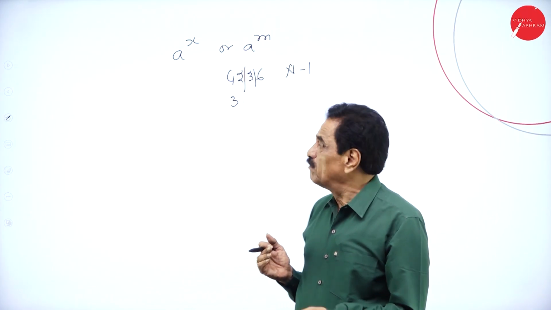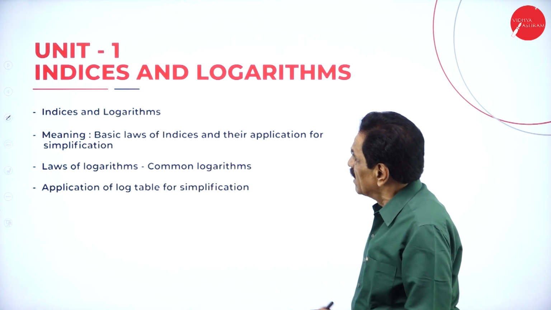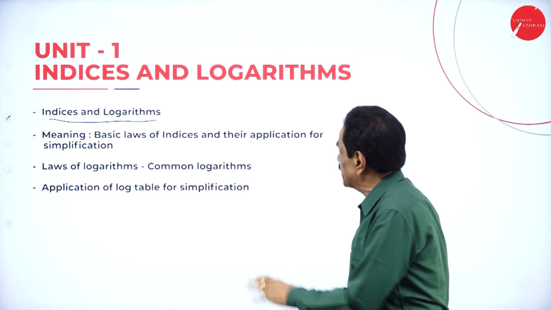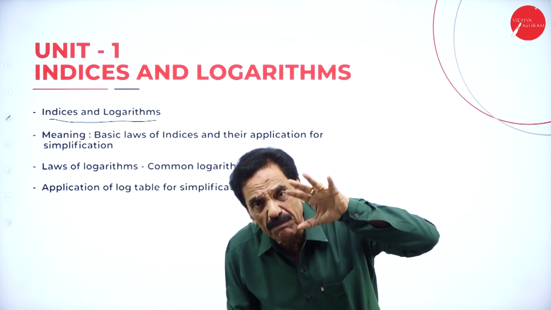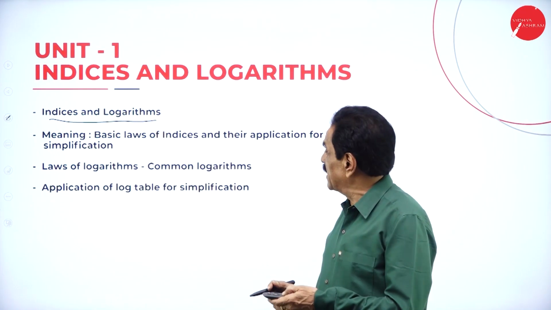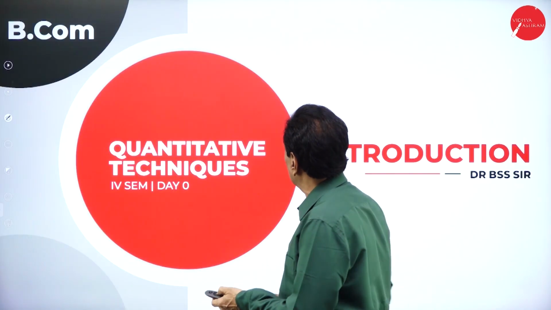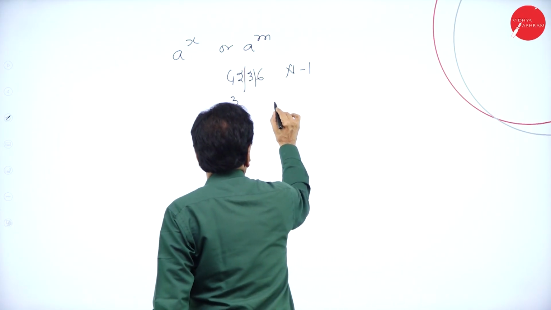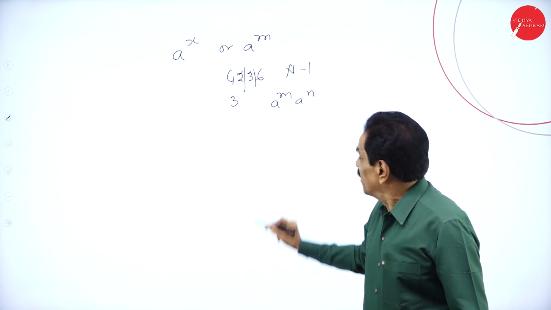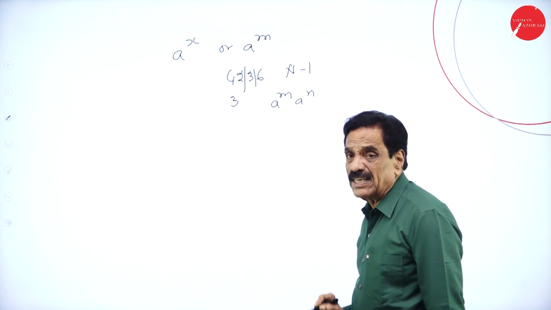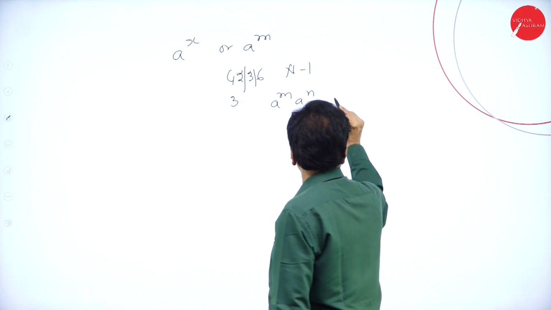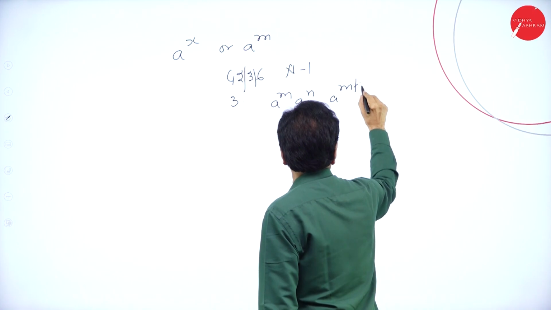The most important thing here is this chapter. We have some basic laws of integration and their application. There are 5 basic laws. I will tell you only one today because it is an introduction class. If you have a to the power of m, a to the power of n, I already told you m is the index, a is the base. When the bases are common, the exponents can be equated.